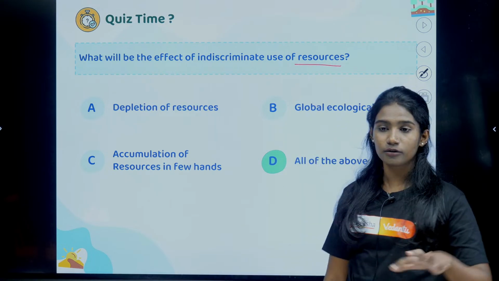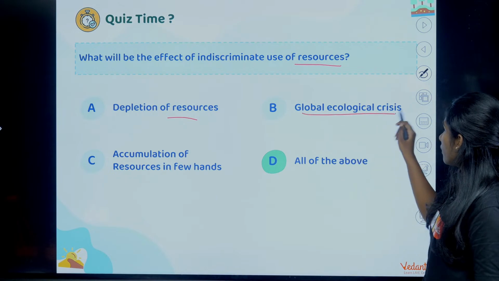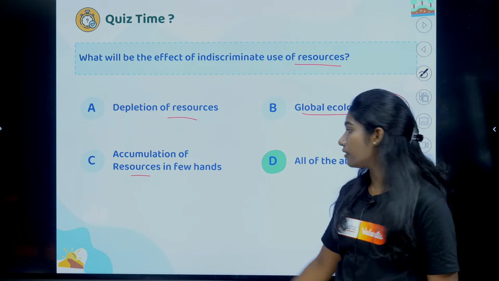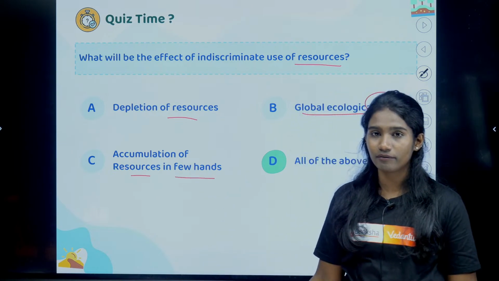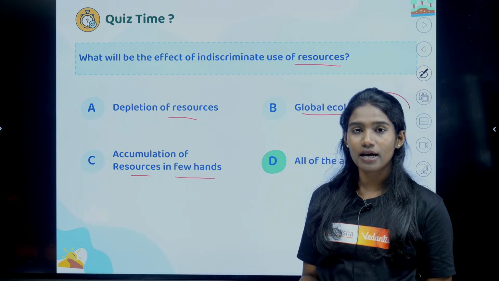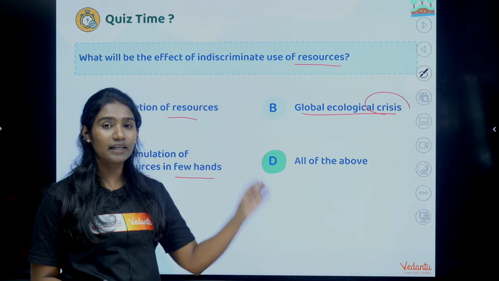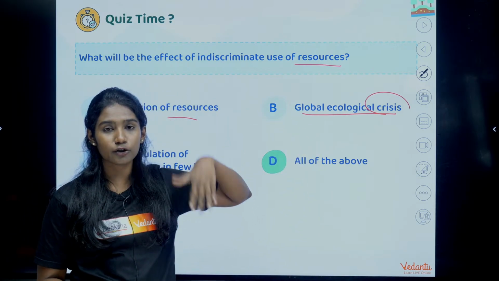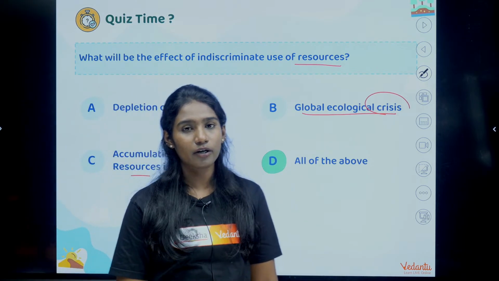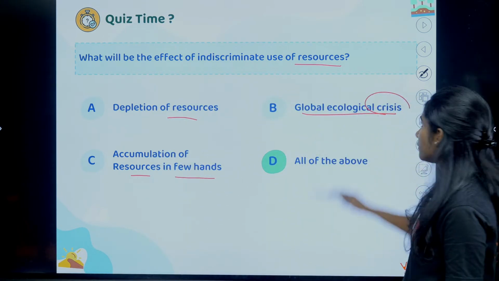So, when you use resources without planning properly, obviously there will be depletion, and then a global ecological crisis will also arise, and also the accumulation of resources in only a few hands, not everyone, like I told you. There will be division, right? Only the rich will afford to buy. When the availability of a particular resource is very less, the cost of that resource shoots up. So only the rich will be able to buy, whereas the poor people cannot afford to buy. That's what it says, the accumulation of resources in few hands.